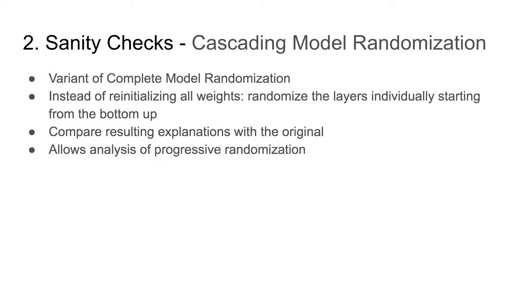The second type of randomization is cascading model randomization. It's very similar to complete model randomization. The only difference is that we gradually randomize the model layer by layer, starting from the bottom up, to see how the model or the tool that we're using responds to randomization over time. And so after randomizing each layer, we compute the explanation again and compare that with the original. And we do an analysis on that, which shows how the tool deals with progressive randomization.